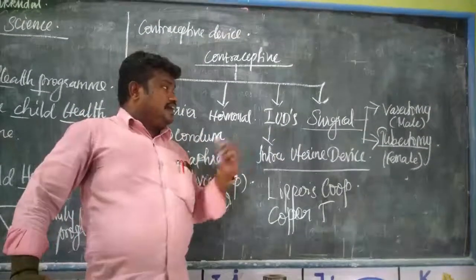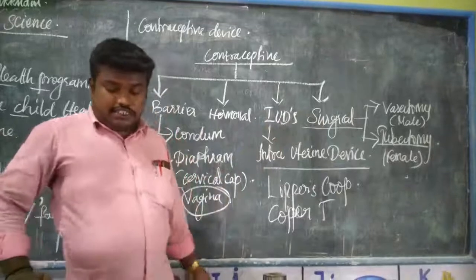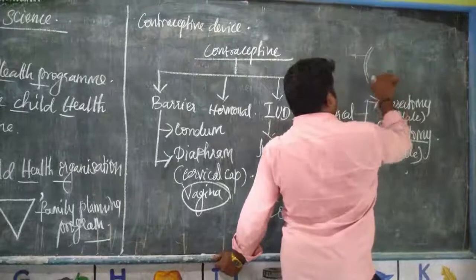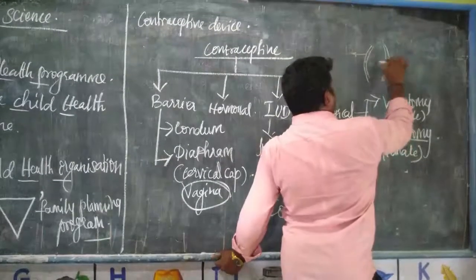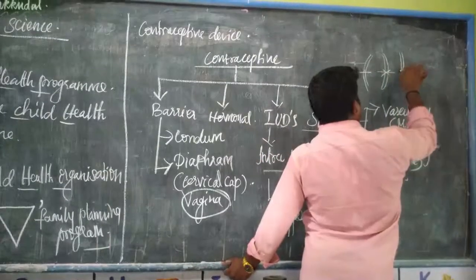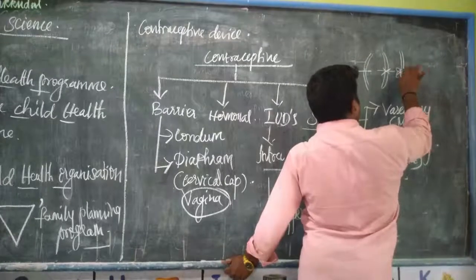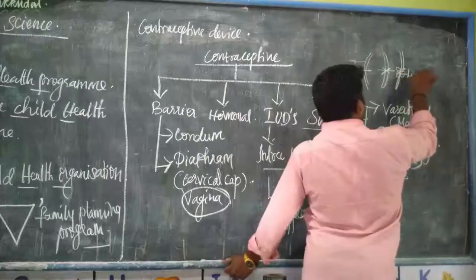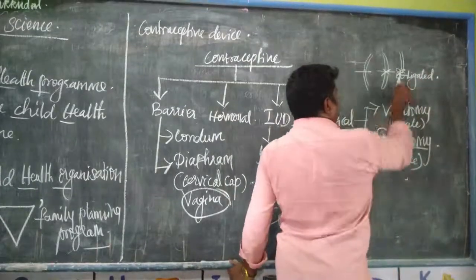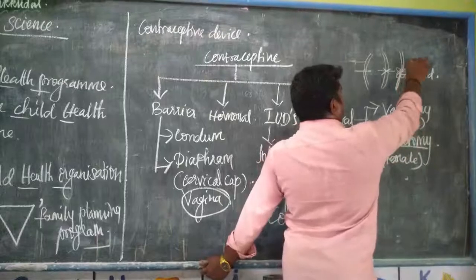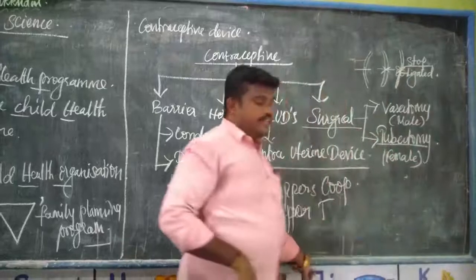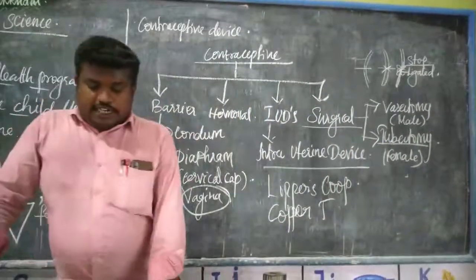So what is done here? One is the vas deferens. So you know the vas deferens. This vas deferens is cut, okay, and it is ligated. Ligated means tied. Okay, so it will stop the entry of sperm.